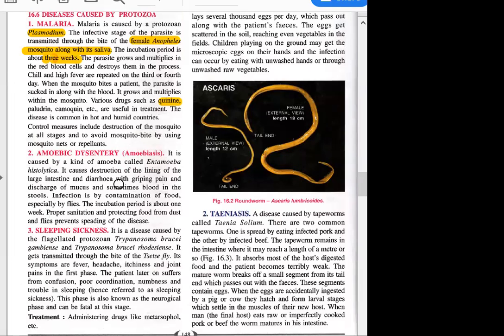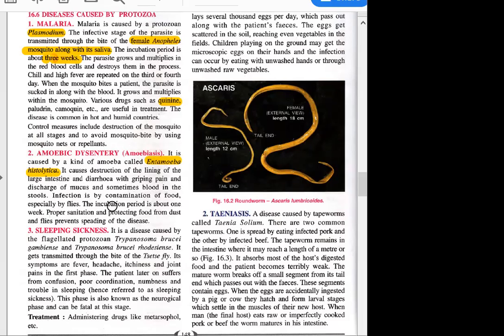We read these diseases even in the chapter on illness, right? Why we get ill, why we fall ill. So what is amoebic dysentery? It is known as amoebiasis. It is caused by what? It is caused by Entamoeba histolytica. What is this Entamoeba histolytica? This is an amoeba.